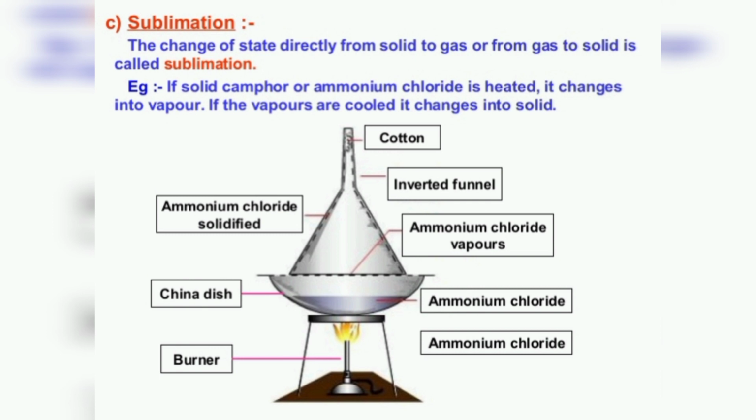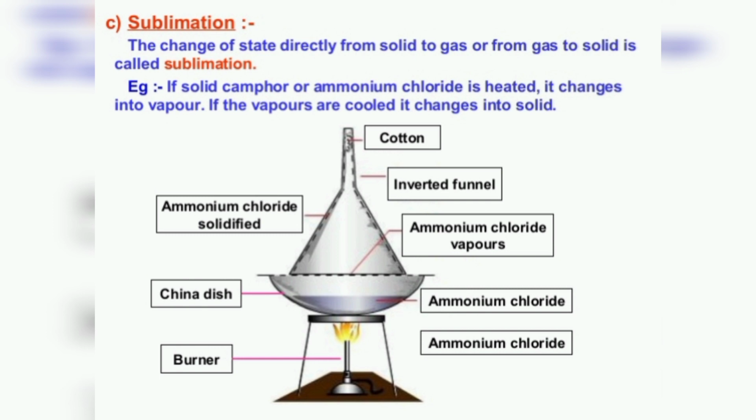So today we will study the next phenomenon related to the change of state of matter, that is known as sublimation. So what is sublimation? We know that most solids on heating are first converted into liquid, then on further heating they are converted into gaseous state. Similarly, on cooling, gas is first converted into liquid state, then on further cooling it changes into solid state. But there are some solids which on heating are directly converted into vapor phase without passing through the liquid state. This is called sublimation.